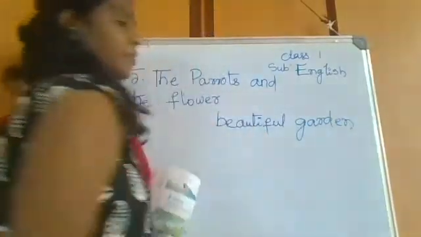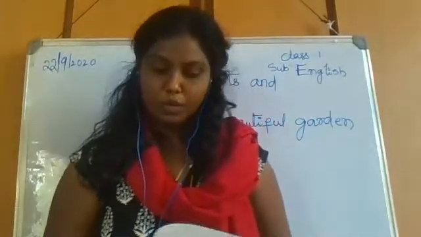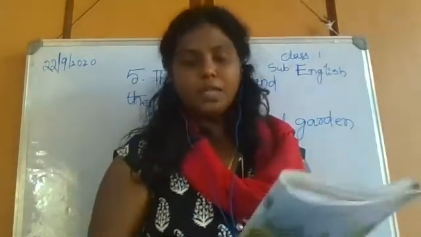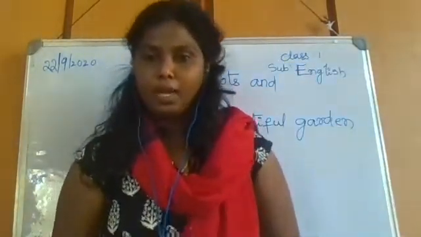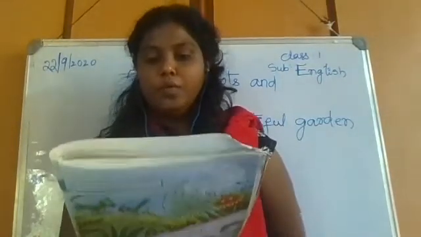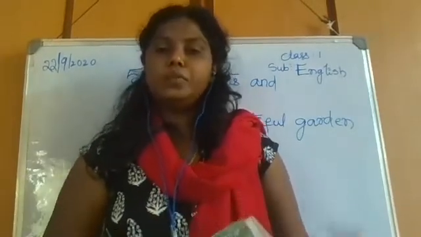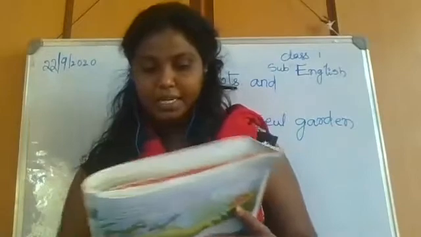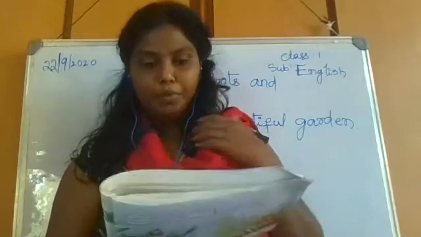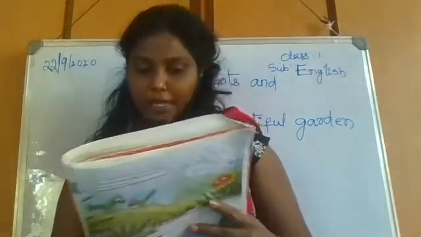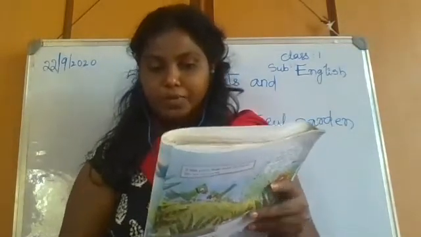Garden means where we can have only plants and some kind of grass, all those things. We can have gardens in front of our home or beside our home. Okay, here also one beautiful garden is there. What kind of garden is it? Beautiful. It consists of colorful flowers, big trees, all these things you can see in that garden. So they said that it's a beautiful garden. In that garden, two parrots are living. There lived two parrots in a beautiful garden.